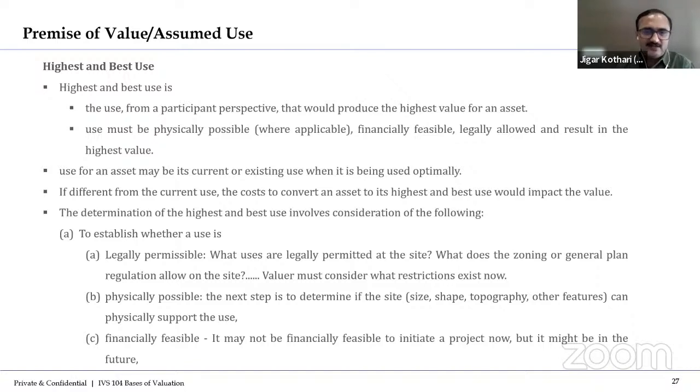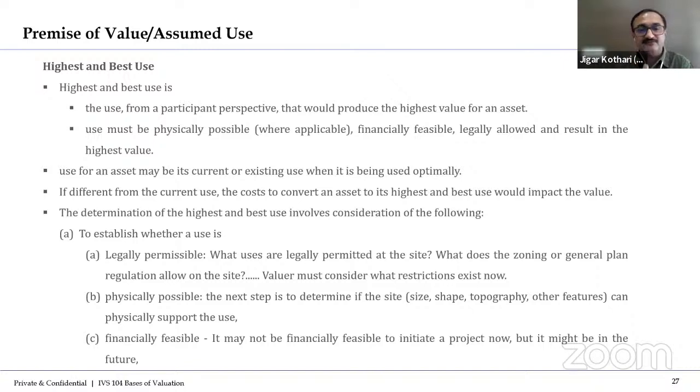That is, I said, legally permissible. Means if the highest and best use is something different than the existing use, then you need to ask yourself the question: whatever use you are thinking of, is it legally permitted at the site, and what does the zoning or general plan regulation allow on the site? The valuer must consider what restrictions exist now. If it is not legally permissible, then no need to think about the highest and best use, the alternate use.